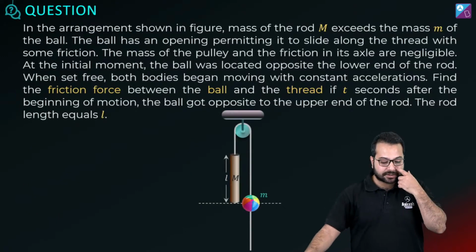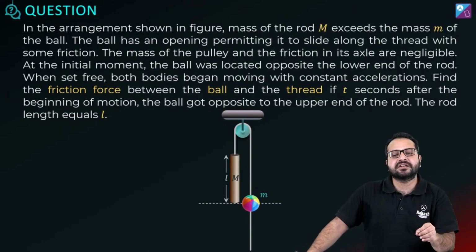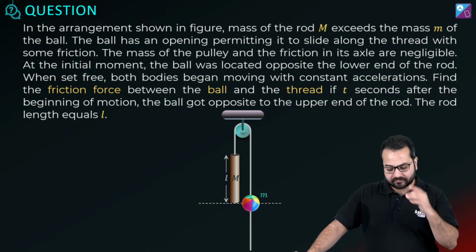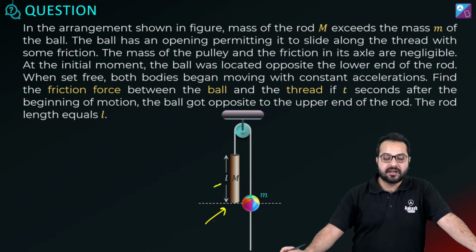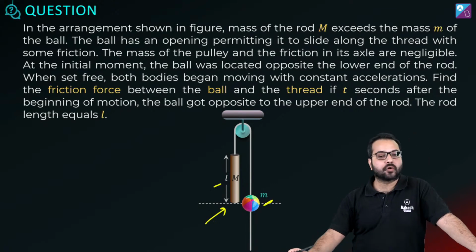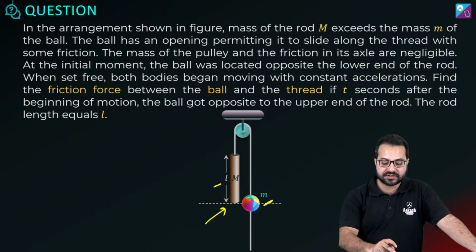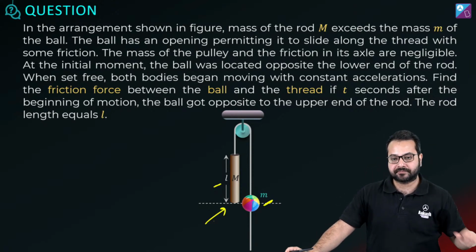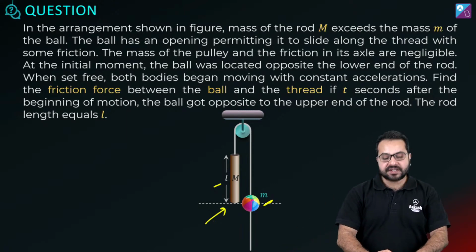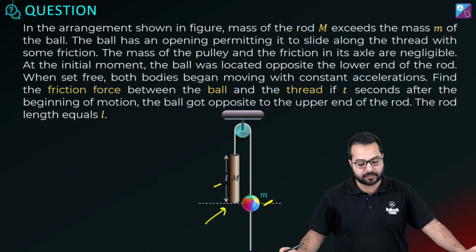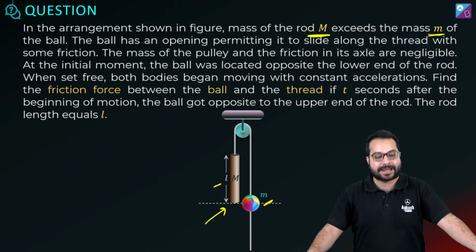Let's solve the next question. Again, it's a big, very wordy question, so I'll quickly give you the gist of it. The diagram is very clear. There's a mass capital M and its length is L. And then there is a bead. This bead can slide over the string. Now this bead has a mass of small m. From this position it is released, and it is given that capital M is greater than small m.